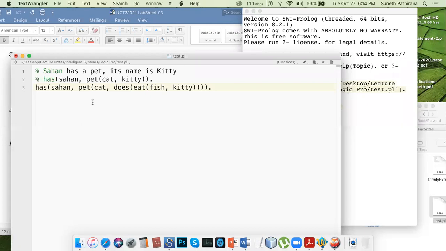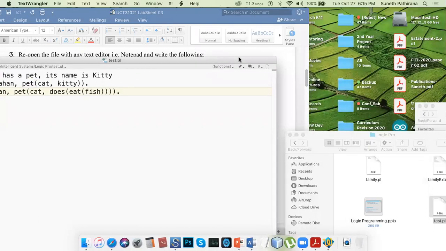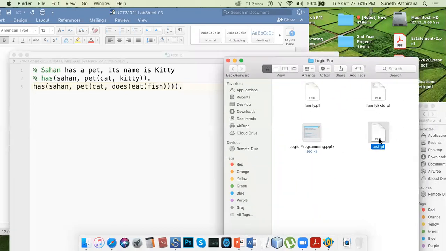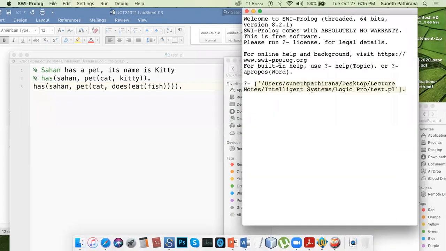Something is mistaken. Some information is missing. Name of the owner is there. Pet category cat is there. Does what it does, eat. Eat what? Fish. Okay, no problem. We can remove the name of the cat. We try out with this one. So the structure that you can determine.